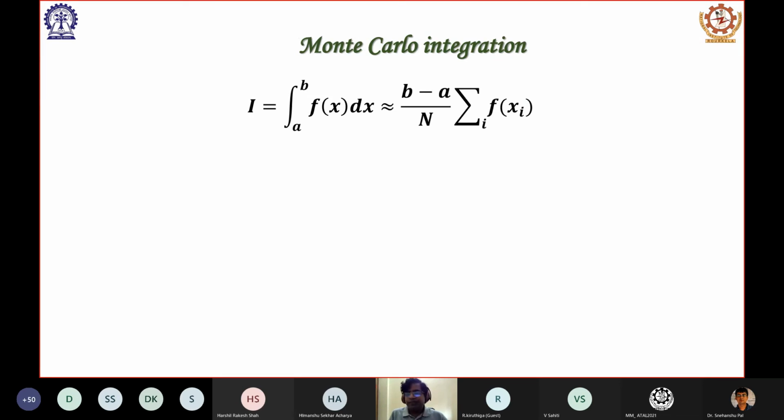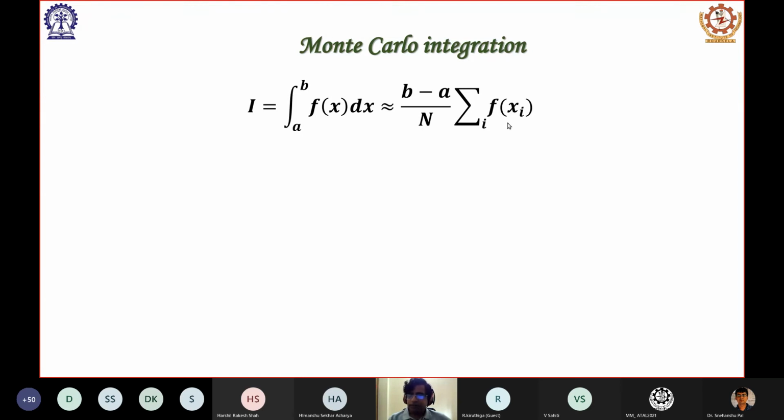Now, the basic idea in the conventional method is this. There are several techniques for simple numerical integration, but they are all based upon this fundamental idea. The whole range a to b we split into n equal intervals.